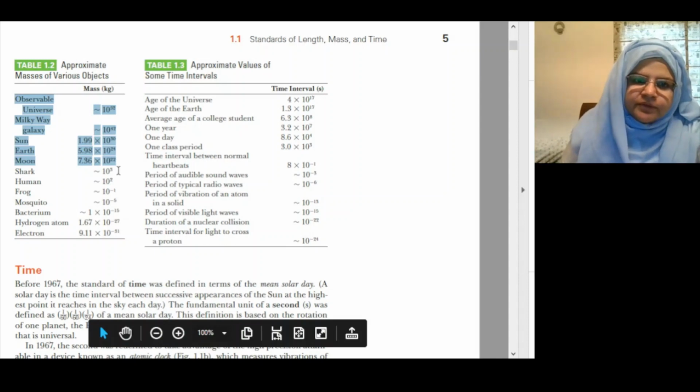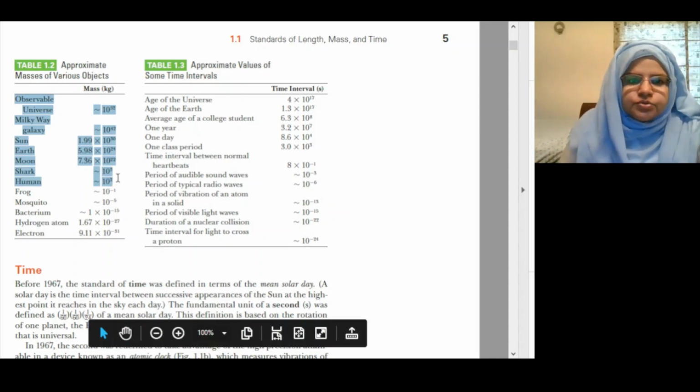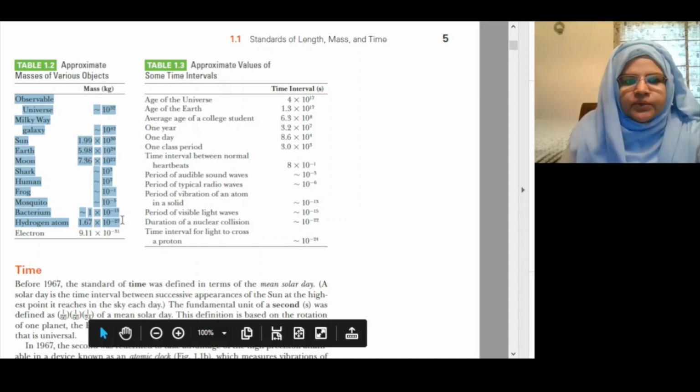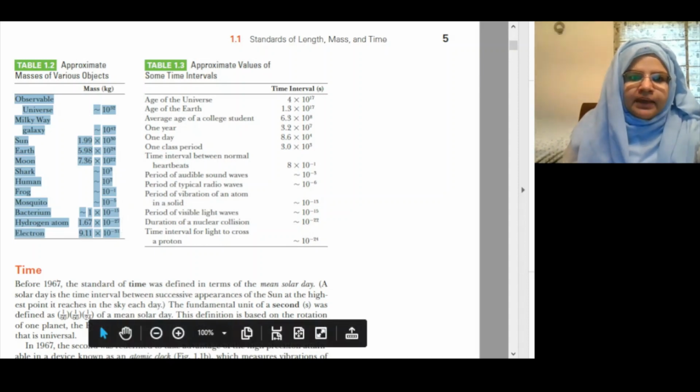Shark: 10^3 kilogram. Human: 10^2 kilogram, frog: 10^-1 kilogram, mosquito: 10^-5 kilogram, bacterium: 1 × 10^-15 kilogram, hydrogen: 1.67 × 10^-27 kilogram, electron: 9.11 × 10^-31 kilogram.